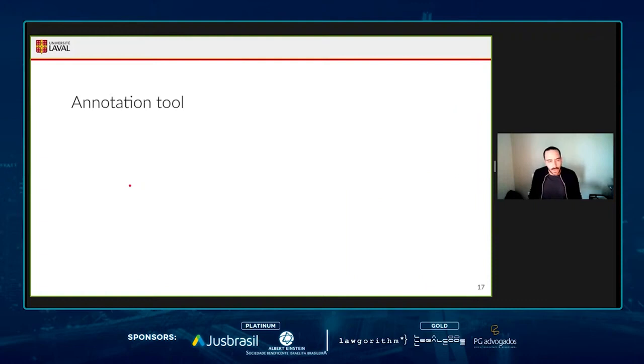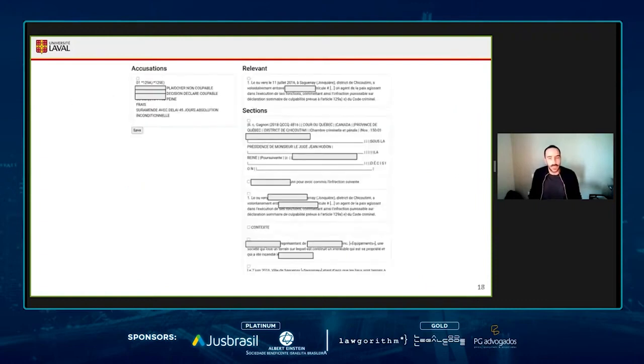So I'll introduce the annotation tool that we developed for the creation of this dataset. The annotators, who were basically me or Eve, had an interface where on the left side we have the set of charges that are within the Plumitif, and on the right side, we have every paragraph or section from the judgment document.